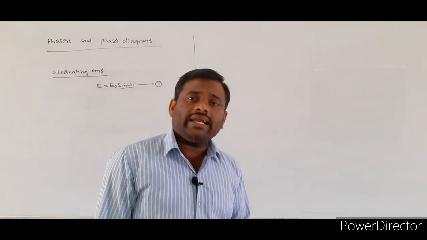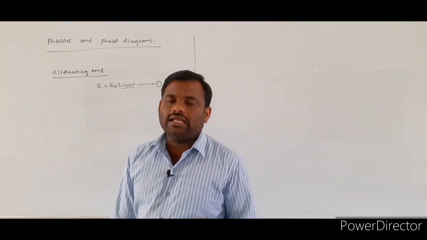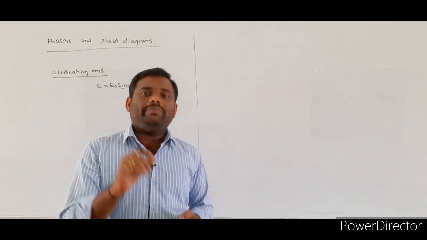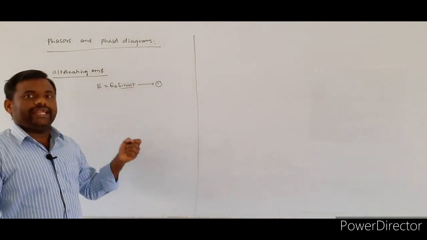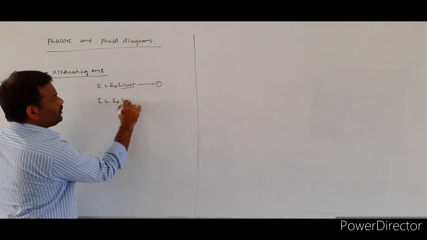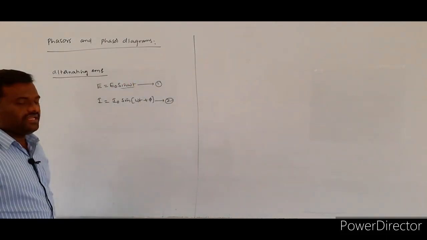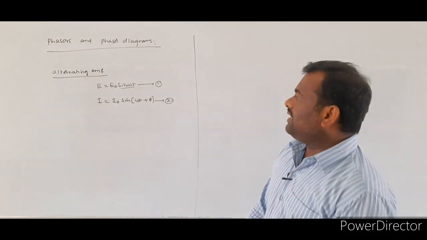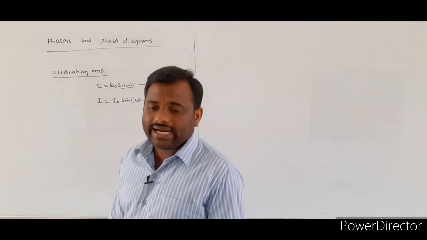Whenever you apply an alternating EMF to any one of the circuits, the corresponding current you get is alternating current, and we already mentioned that there is some phase angle between the EMF and the current. So the alternating current will be represented as I is equal to I naught sin omega t plus phi. So we consider the applied EMF as E is equal to E naught sin omega t, and I is equal to I naught sin omega t plus phi.